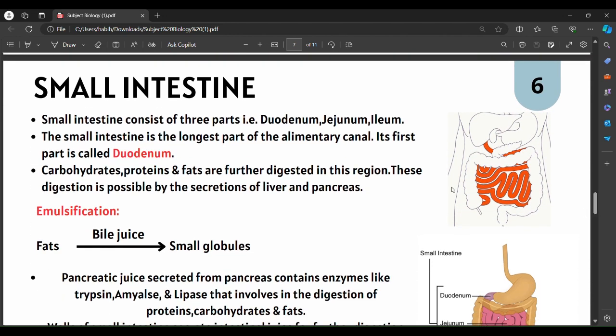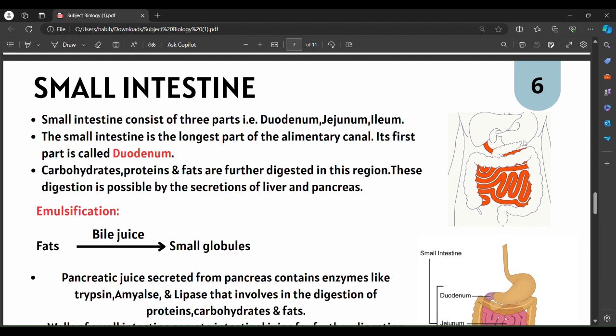The small intestine is considered to be the longest part of the alimentary canal. The alimentary canal is nothing but the tube-like structure that starts from the mouth and ends at the anus. You might wonder, it is the longest part of the alimentary canal, yet it is given the name small intestine. It is because when the small intestine is emptied, when there is no food present in it, its diameter reduces to the width of a finger, and that is why the name is small intestine.